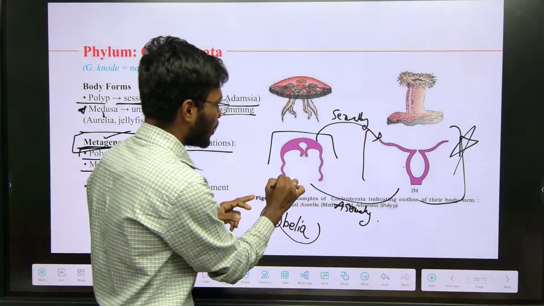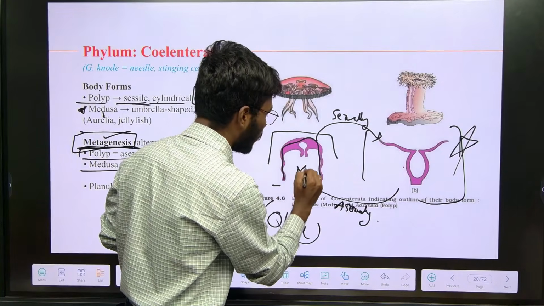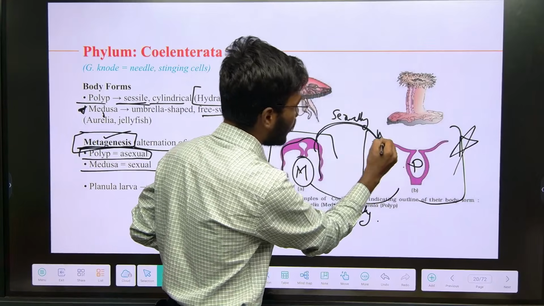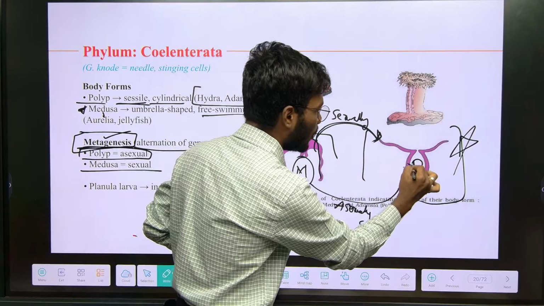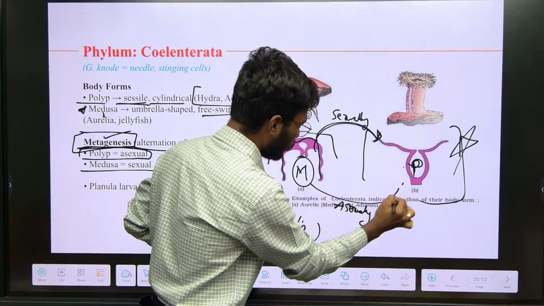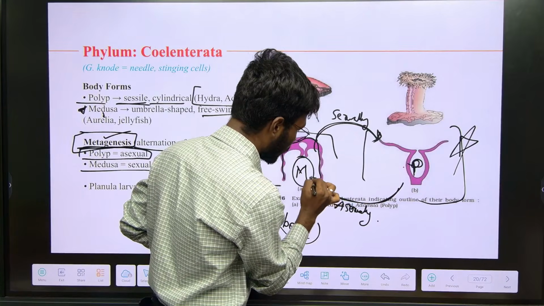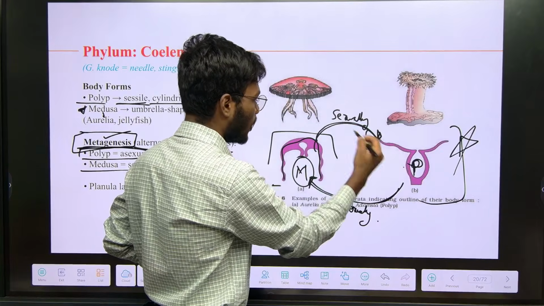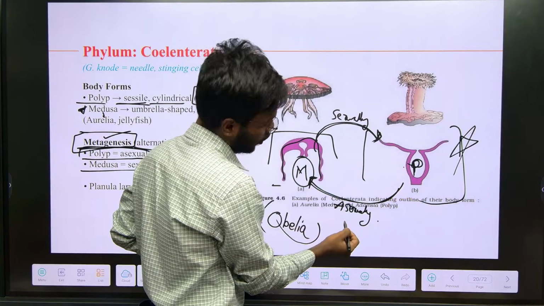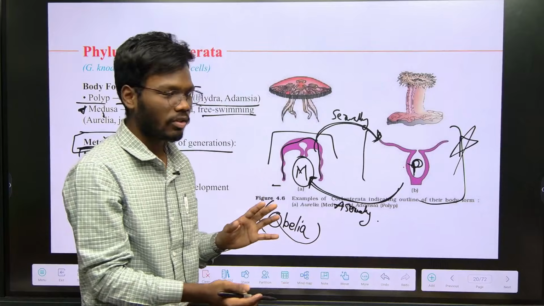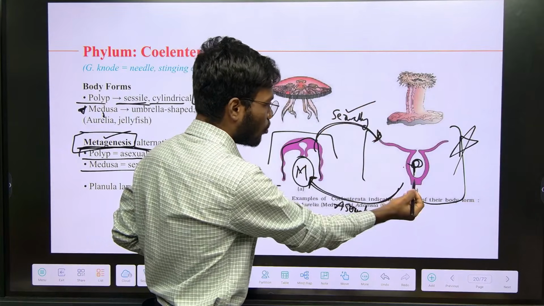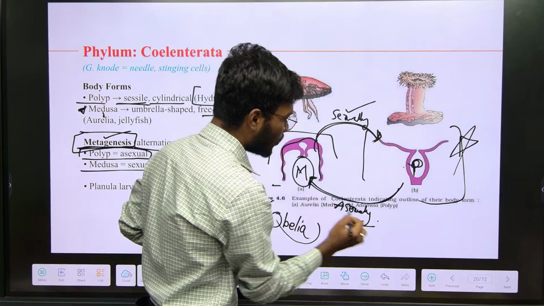This umbrella structure is called medusa. This medusa is going to form polyp sexually, whereas this polyp is going to form medusa asexually. Remember this, they will ask the opposite. The statement 'medusa forms polyp asexually, polyp forms medusa asexually' is wrong. Just remember, medusa forms polyp sexually, polyp forms medusa asexually.